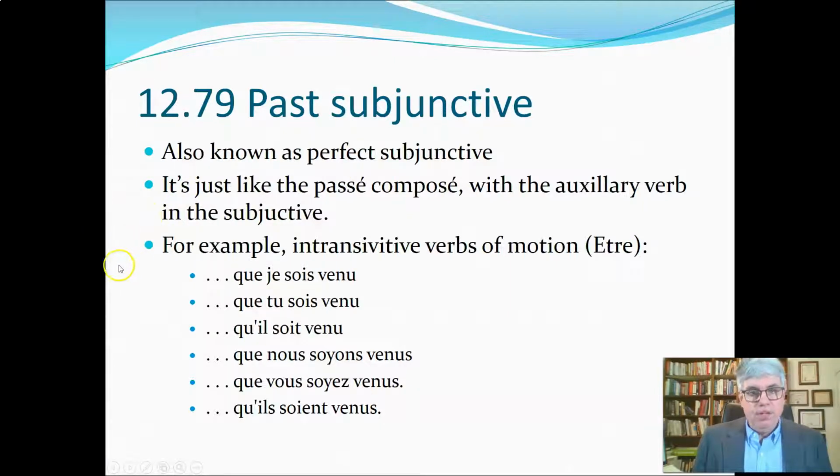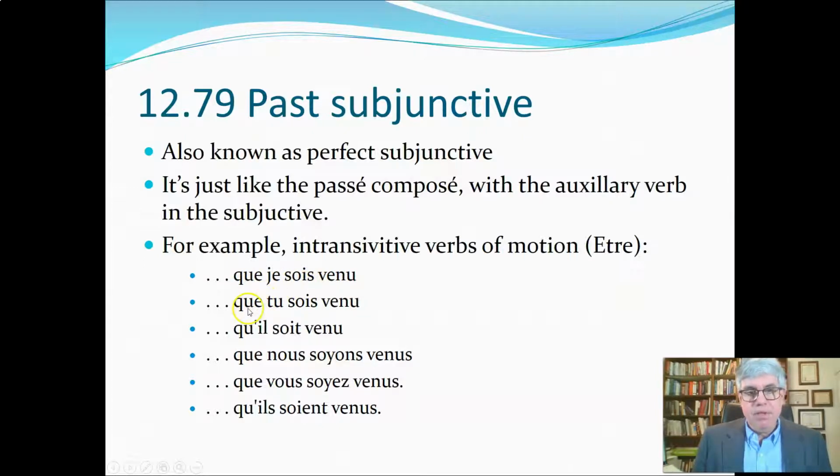For example, with intransitive verbs of motion, where we use être as the helping verb, like venir, to come, it would be que je sois venu. So the venu is the past participle. Sois is être, the helping verb.